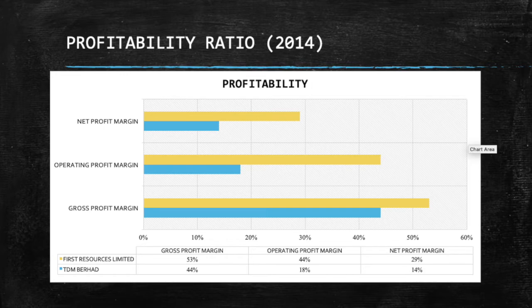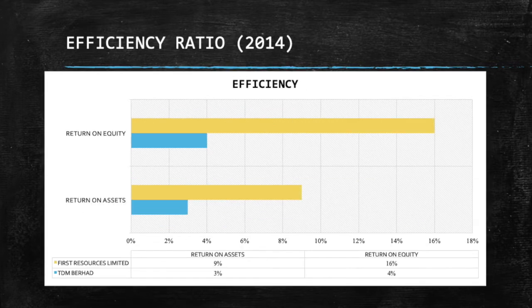Other than that, the operating profit margin for TDM Berhad is 18%, while for First Resources Limited is 44%. Besides that, the net profit margin for TDM Berhad is 14%, while for First Resources Limited is 29%. Graph of efficiency ratios between two companies.